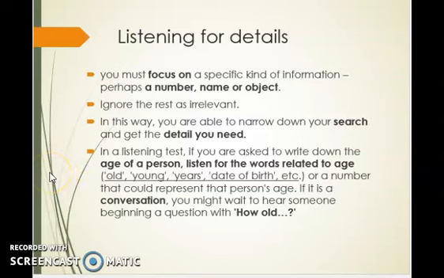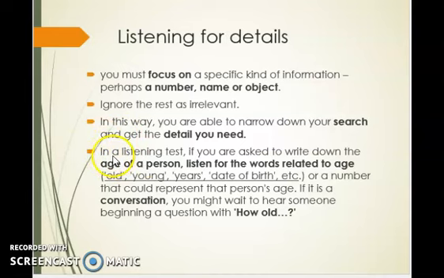Listening for details is the fourth strategy. If you're asked to listen or focus on a particular, specific kind of information, perhaps a number or name or object, you must look into that. From the question paper point of view, you can just focus on that particular point and ignore the rest as irrelevant and distractors. You're able to narrow down your search and get the details you need in this way.